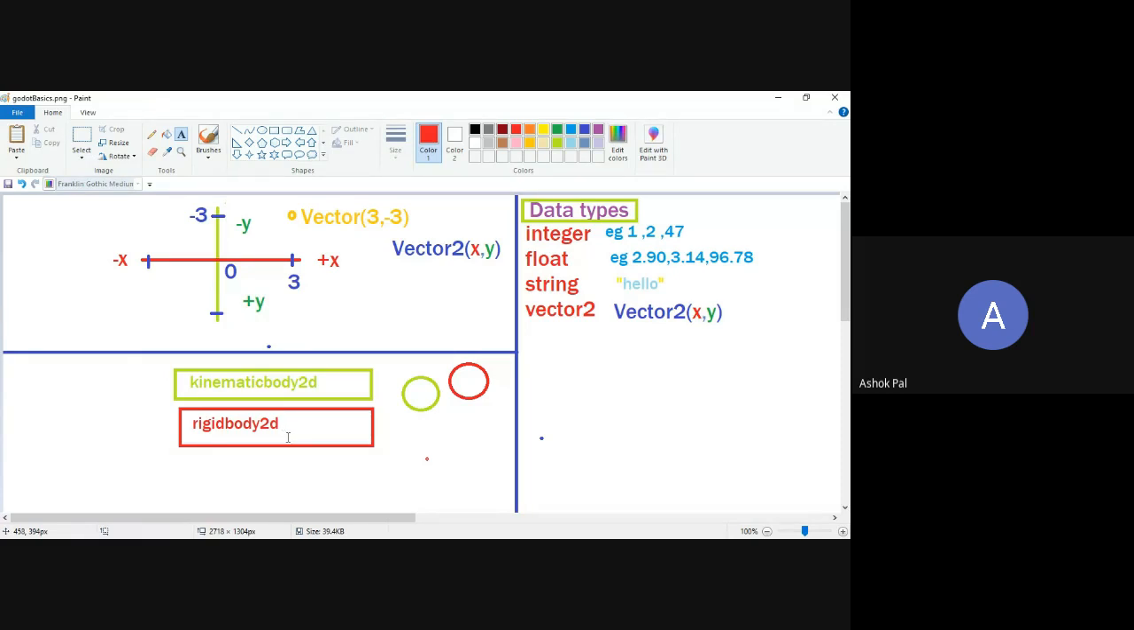Gravity. Exactly, there is gravity in it. Friction, gravity, friction, then velocity, acceleration, linear velocity. There are different variables in rigid body that are based on real world physics.